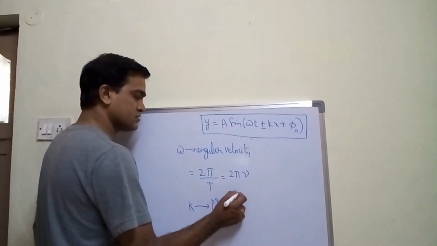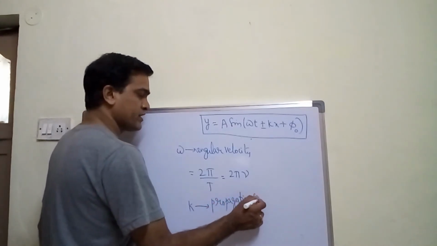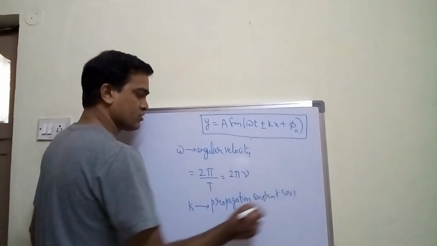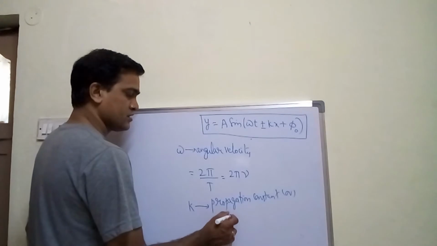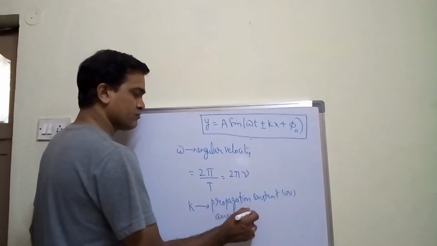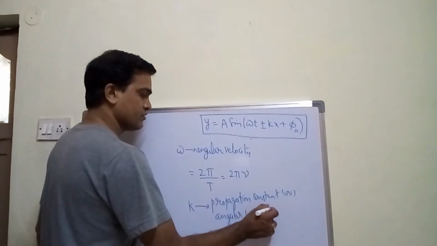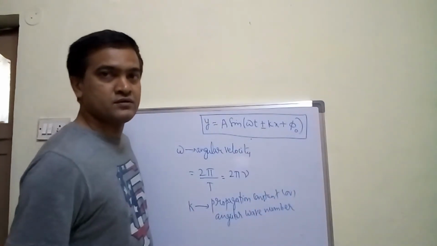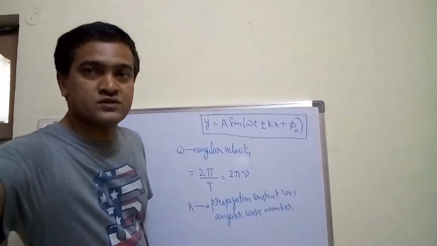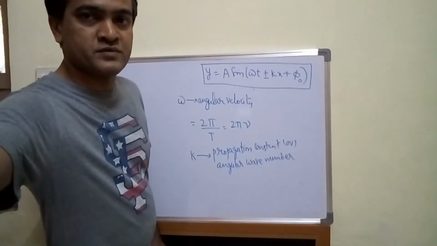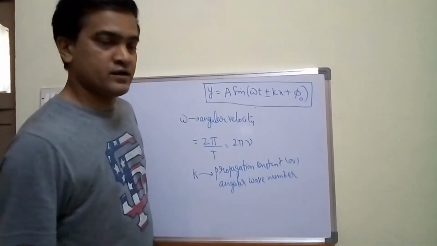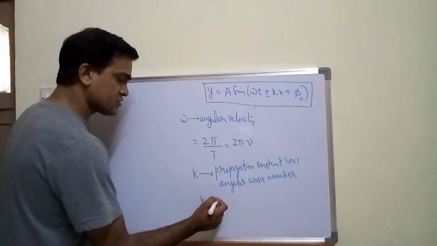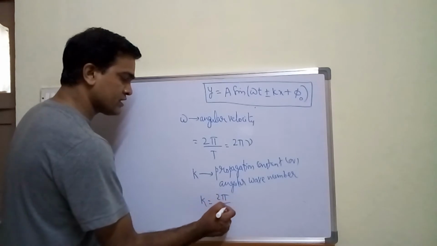And also I have shown you k, which is called propagation constant or angular wave number. So angular wave number, which is given by k, is equal to 2 pi upon lambda.